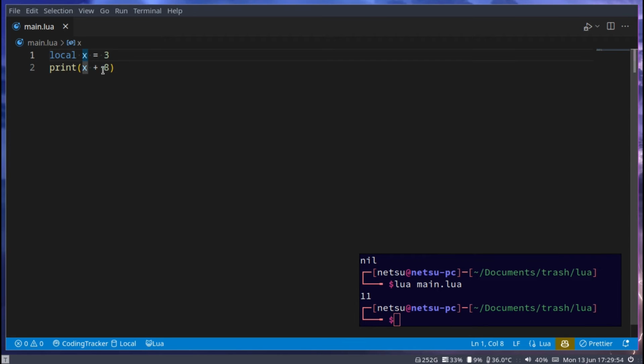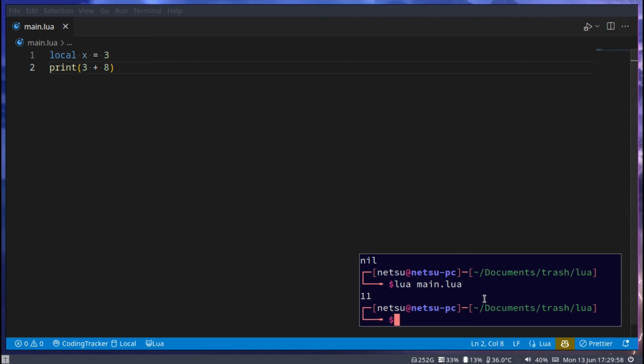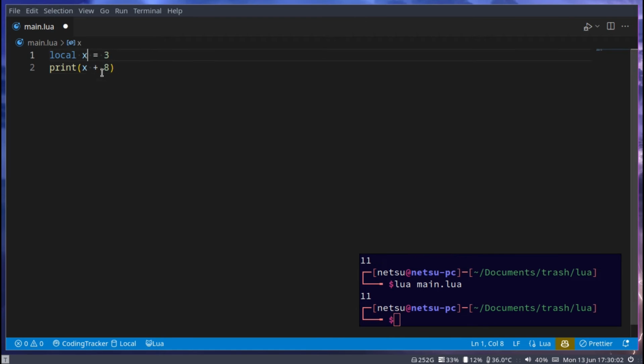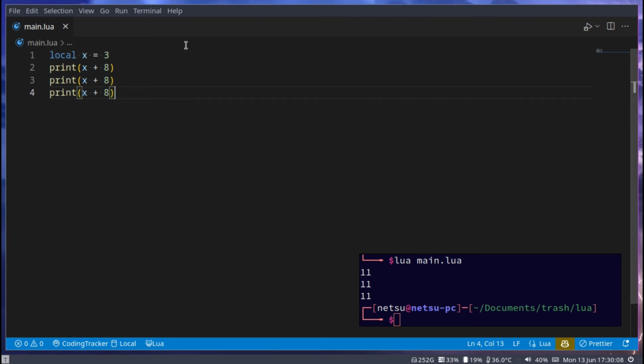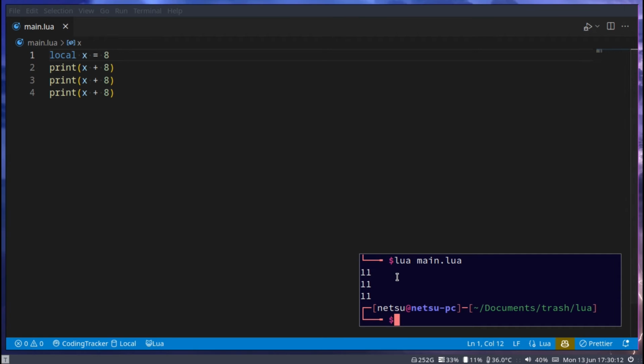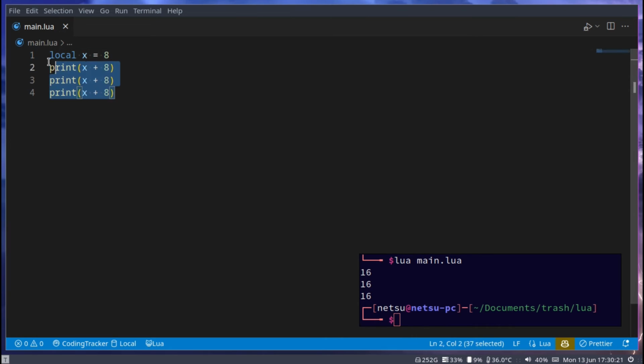So x here is just a placeholder for this number 3 here. So if we do this, we'll get the same output. But this time we're just storing it in x, because now we can reuse it wherever we want. So if we run it, we'll get 11. If we change x here to, let's say, 8, then x will be changed everywhere to that 8. And we'll get to showing you more examples in a second.